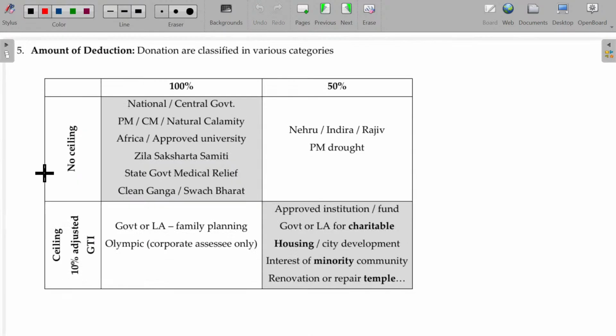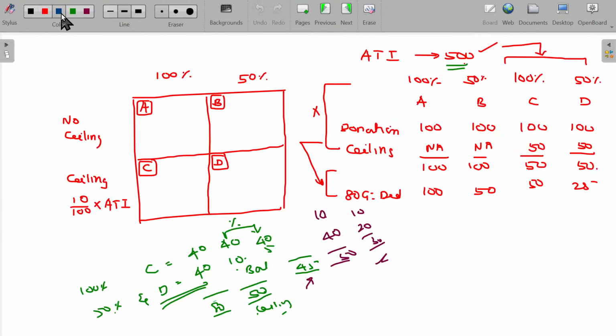How can I remember all these things, sir? Very simple, a shortcut I will give you. Okay, here the family. What's the family? Nehru, Indira Gandhi and Rajiv Gandhi. If the donation has these names, then 50% will be applicable. Okay, three generations. Apart from that, even sometimes posting will be there.